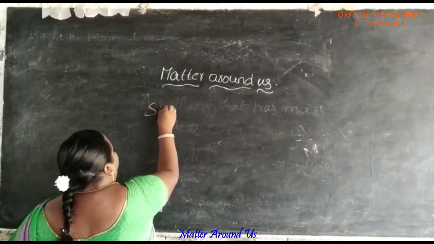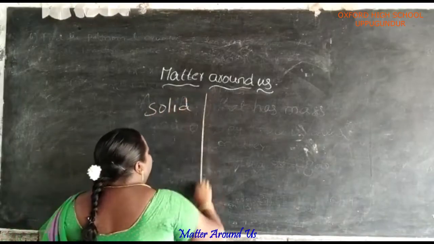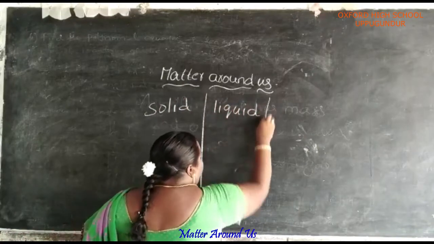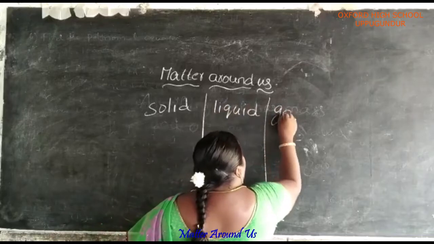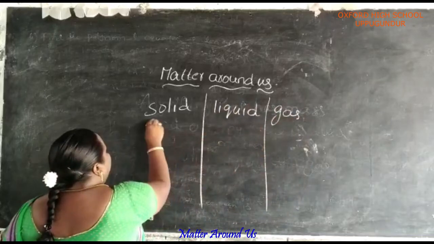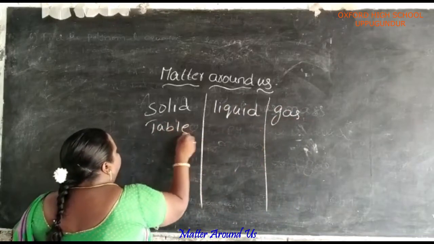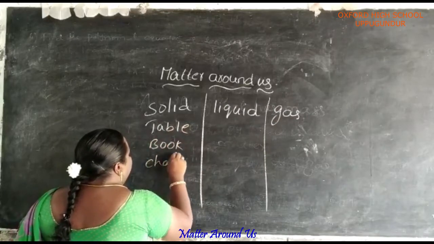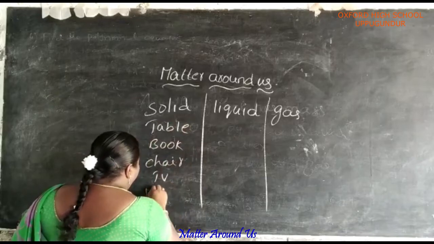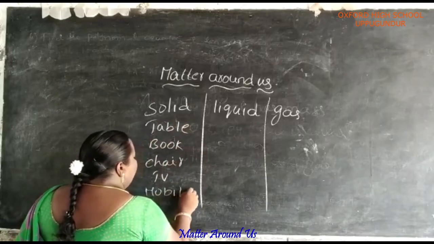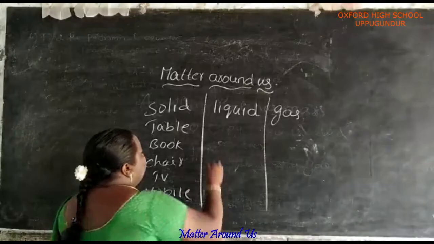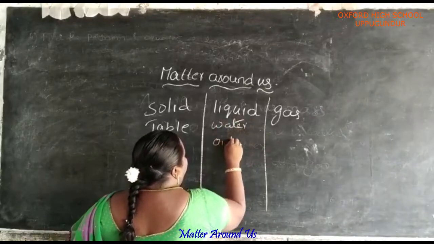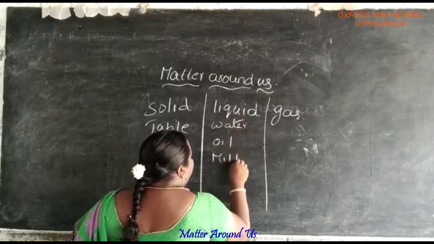Examples for solid, liquid and gas. For solids: table, book, chair, TV, mobile. These all are examples for solids. For liquids: water, oil, milk, drinks.